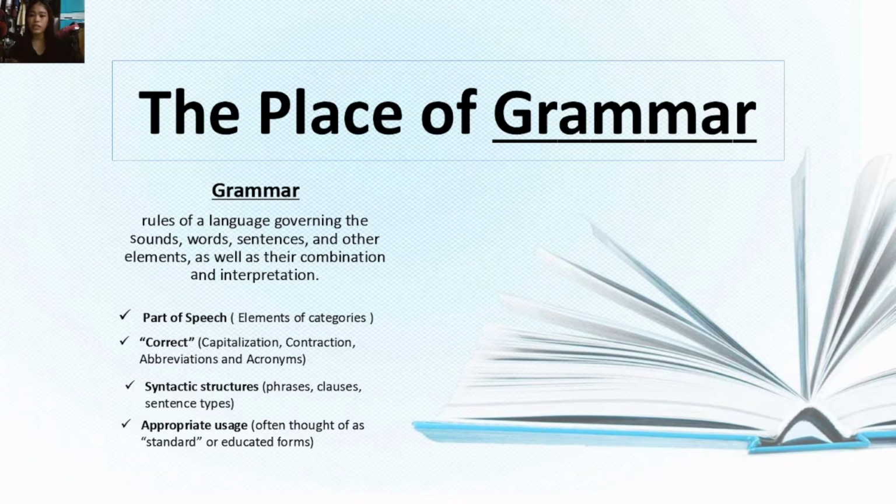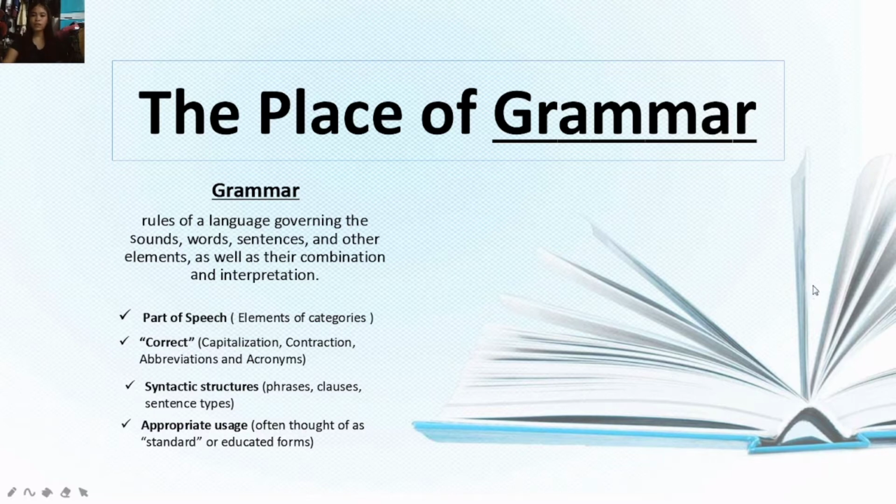So why is the appropriate usage in grammar important? It is because appropriate usage gives us clear communication, right? It also corrects us on how to use sentence structure, and it really gives us clear meaning too, with the appropriate usage of grammar. So that's how important it is.